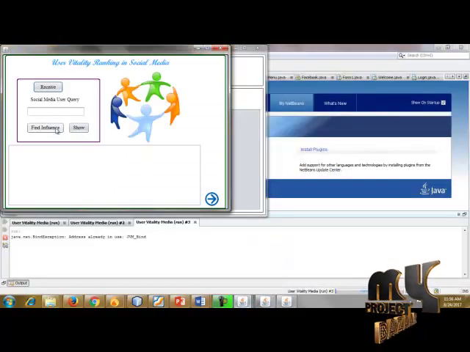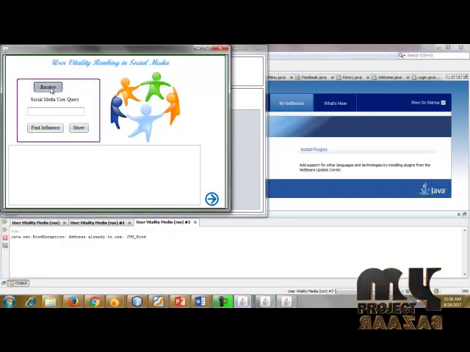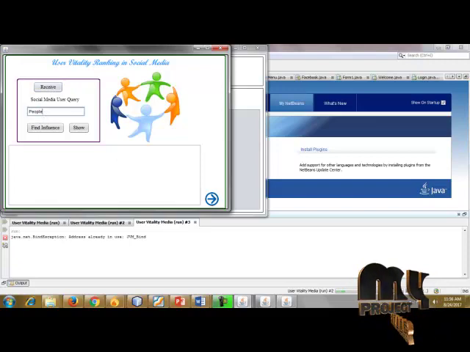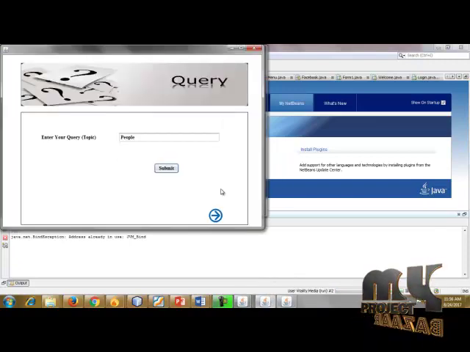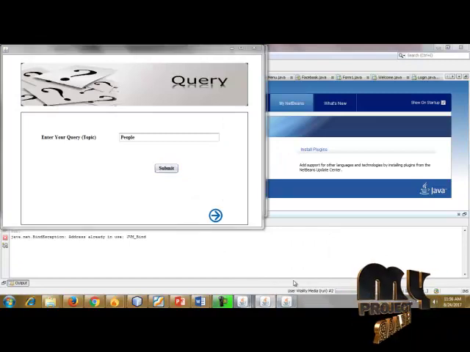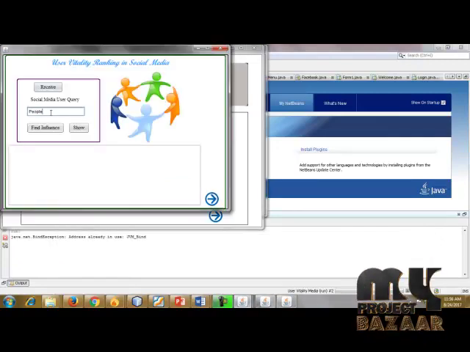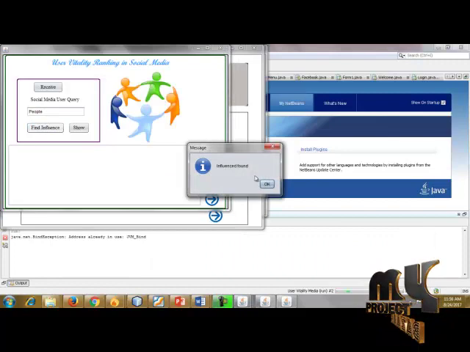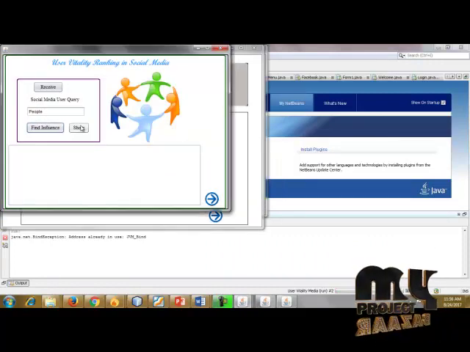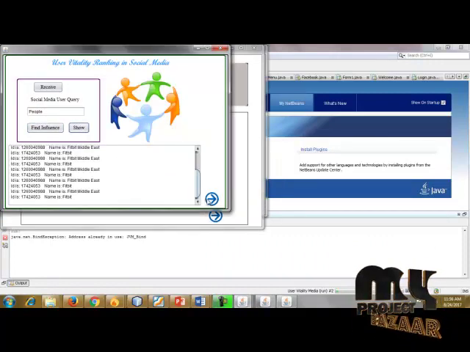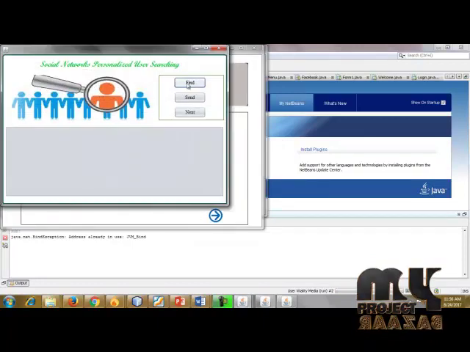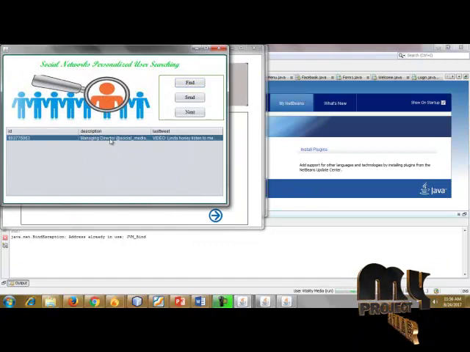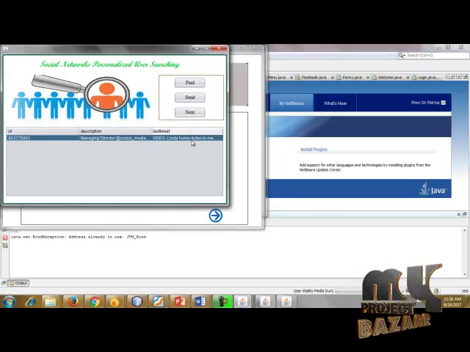Receive. The query people we are sending was submitted successfully. Our query is people, so finding influence based on the people. The influence is found. This is the people's influence on the query. Go to the next. Finding the managing director on social media. This is finding social network users based on the user query.